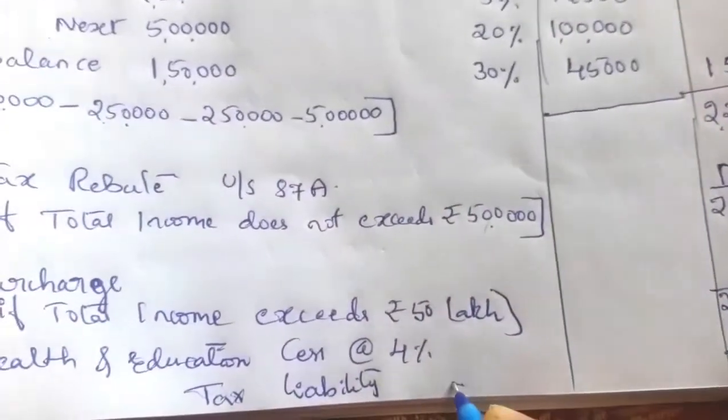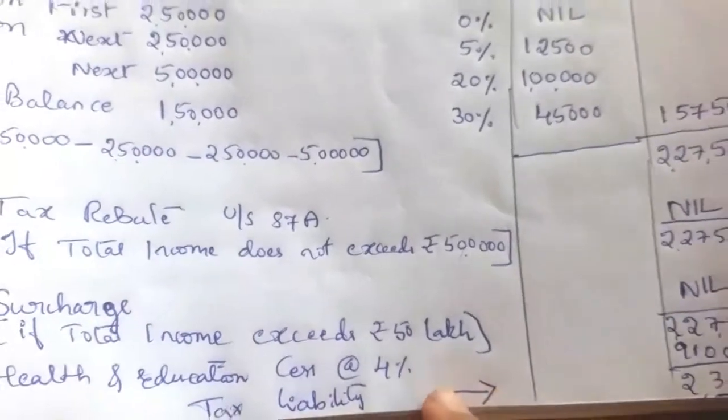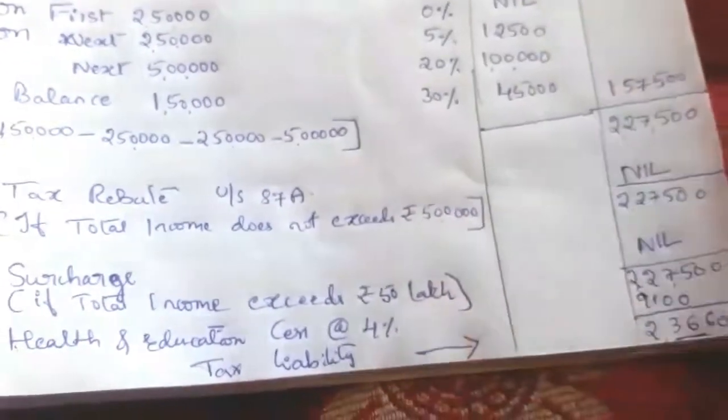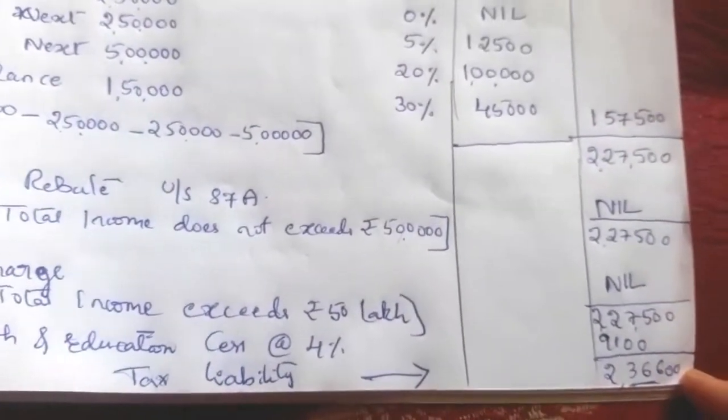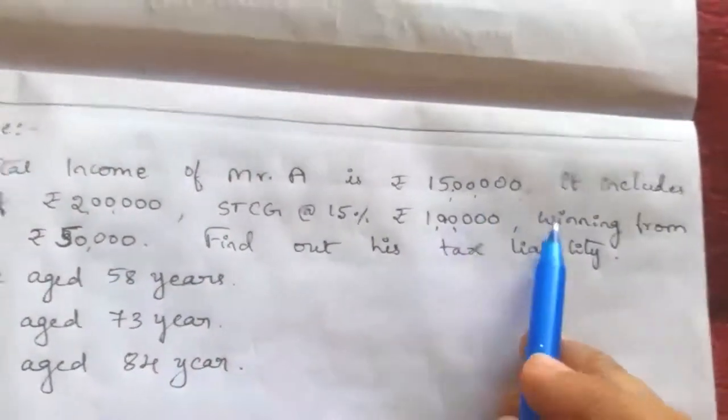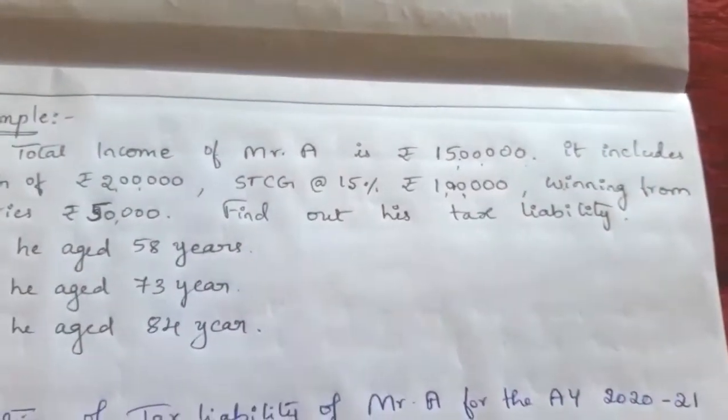So Mr. A, if he is aged below 60 years, that is aged 58 years in this question, at that time he has to pay tax, that is 2,36,600 tax he has to pay for his total 15 lakh income. Okay.